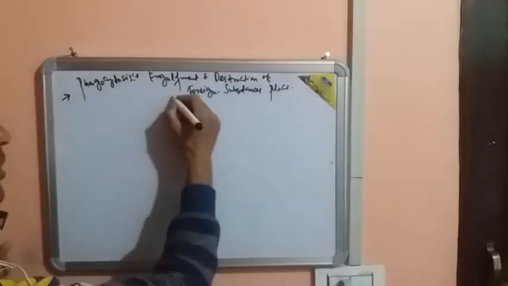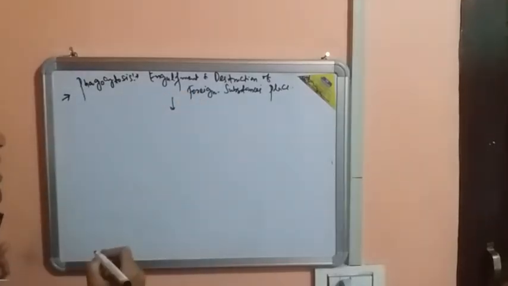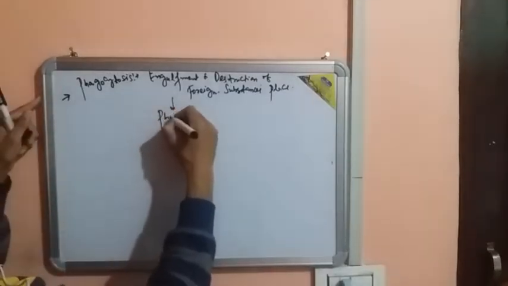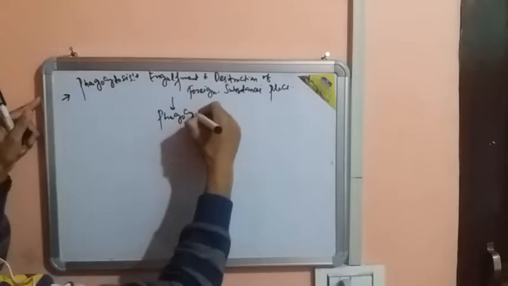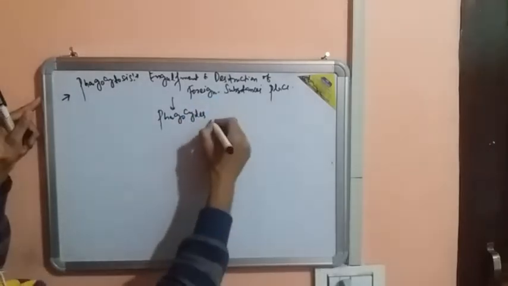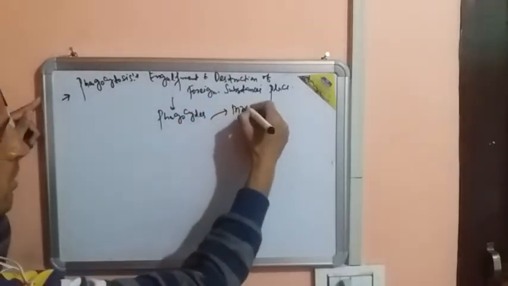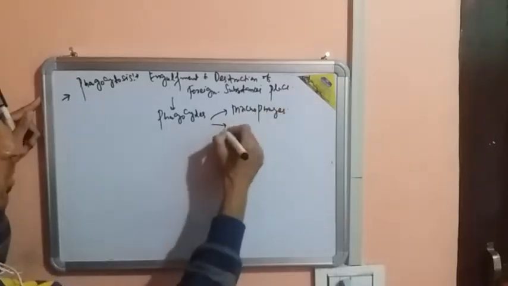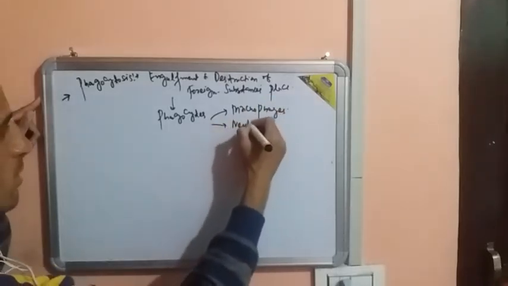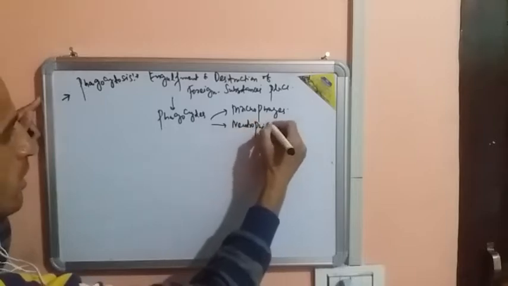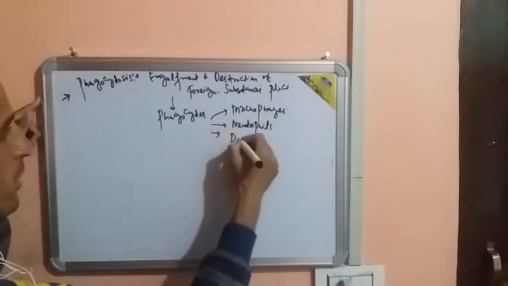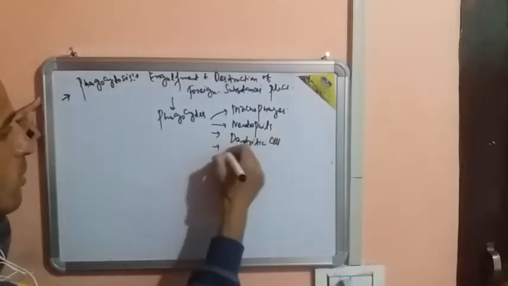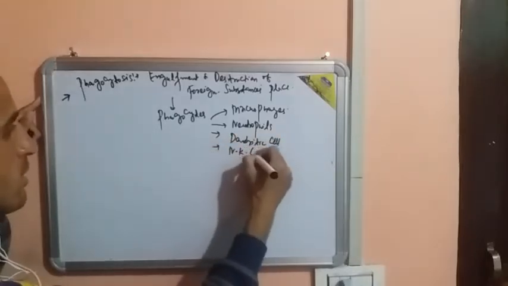Second point, this process, phagocytosis, is basically a process of endocytosis, which is performed by special types of cells called phagocytes. Phagocytes include important cells called macrophages. It includes, for example, neutrophils. It includes dendritic cells. It also includes what we call natural killer cells.